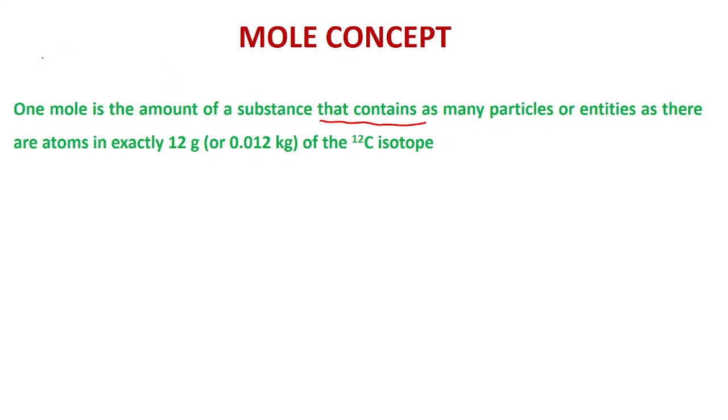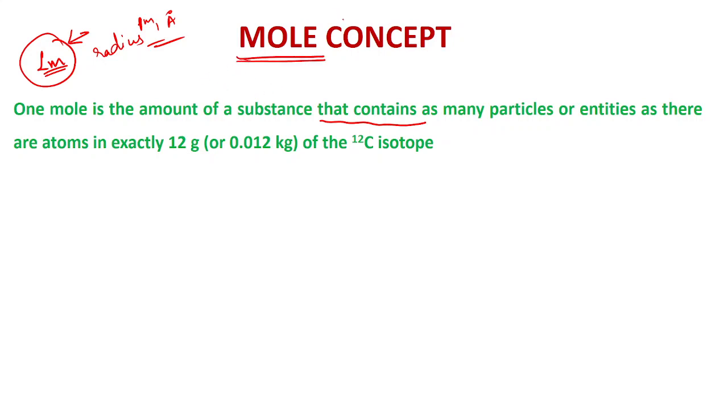Like for 1 meter, 1 meter of substance is visible to us. Now, if we are measuring the radius of an atom, then we cannot measure that in terms of meter. So for that, picometer, angstrom, different units are used. Similarly, for weighing a substance in chemistry, we use the concept of mole.